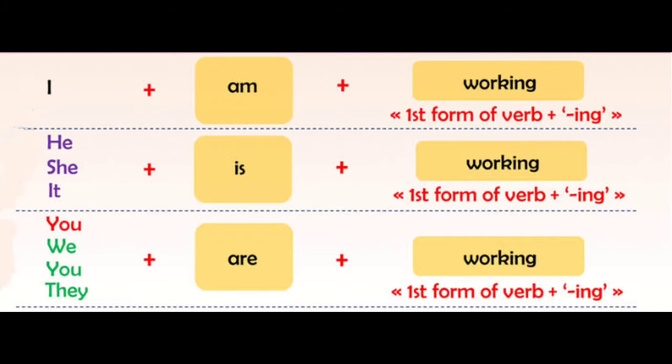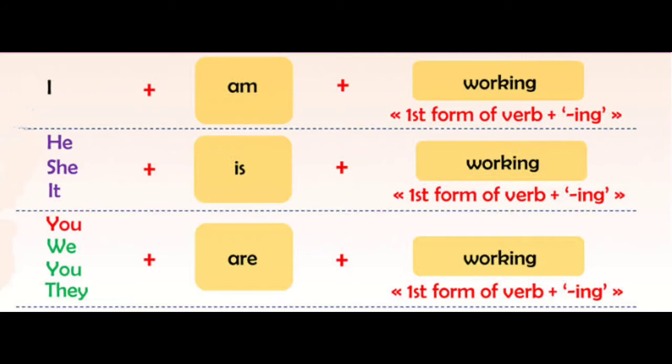As I told you, children, present continuous tense is otherwise known as present progressive tense. So here, as I told you already, am, is or are plus present participle. Then for the subjects you, we, they, we have to use the be form of verb are.